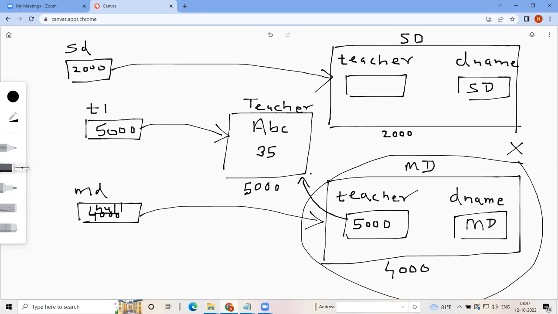It is true that this reference, which was referring to the teacher object, will be destroyed. But the teacher object will not be destroyed because t1 is still referring to it. So the department is closed, but the teacher is still there. Aggregation.